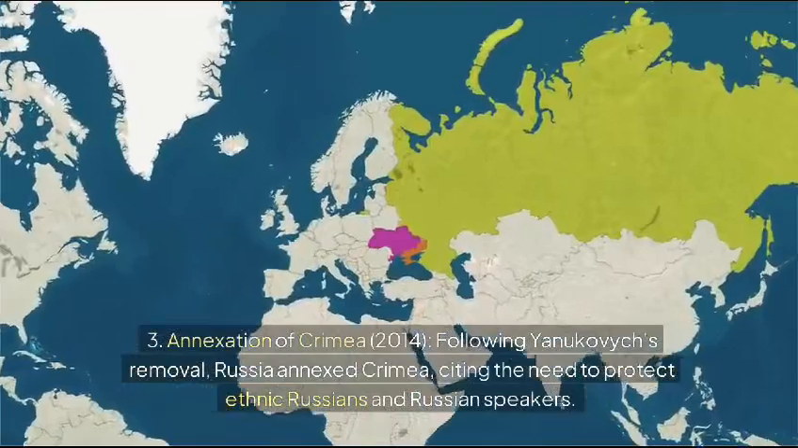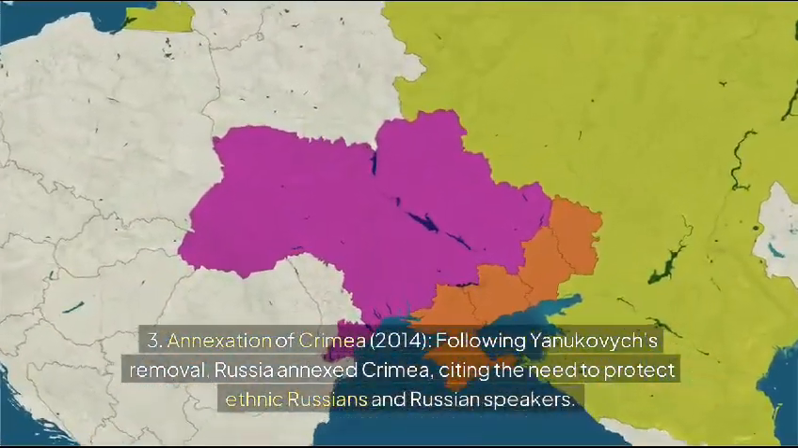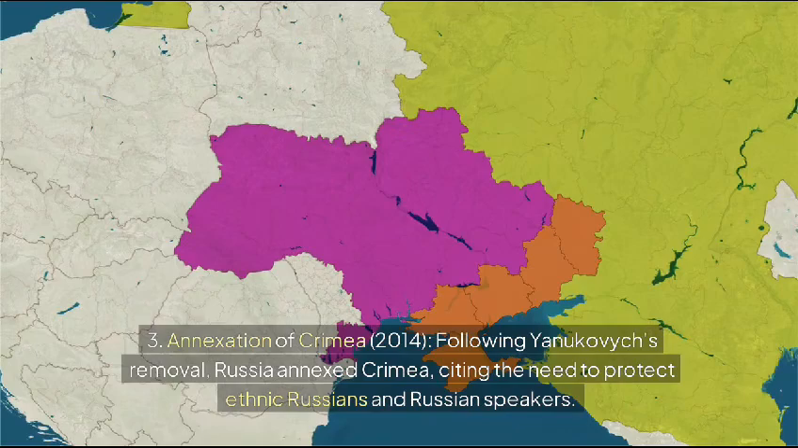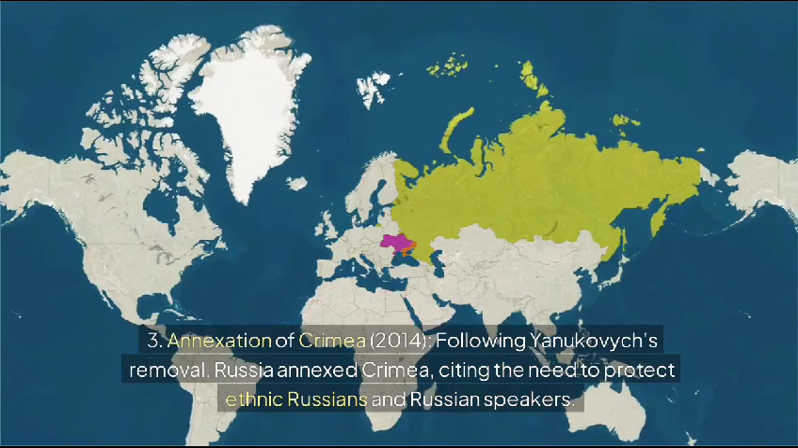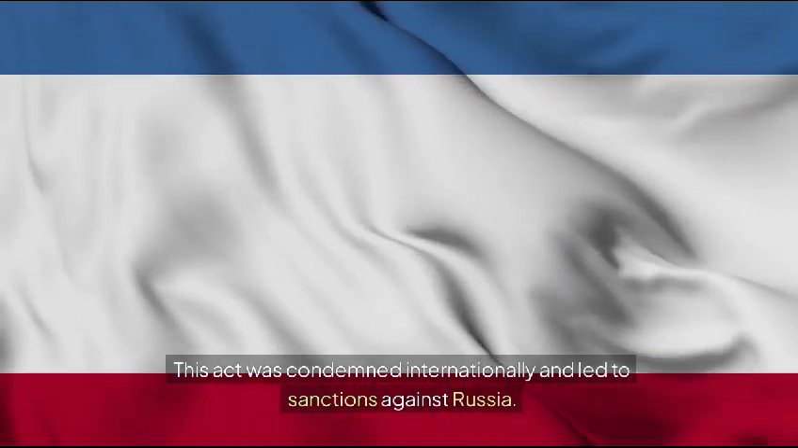3. Annexation of Crimea, 2014. Following Yanukovych's removal, Russia annexed Crimea, citing the need to protect ethnic Russians and Russian speakers. This act was condemned internationally and led to sanctions against Russia.